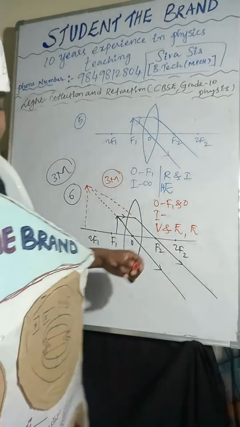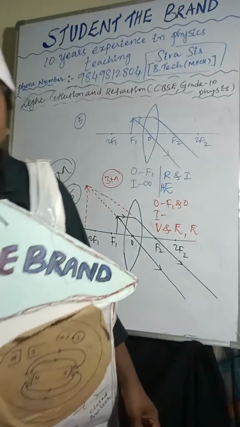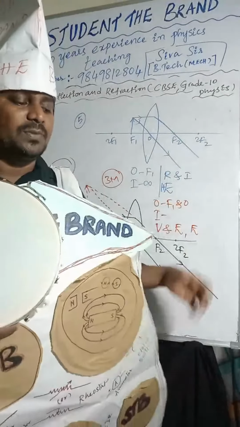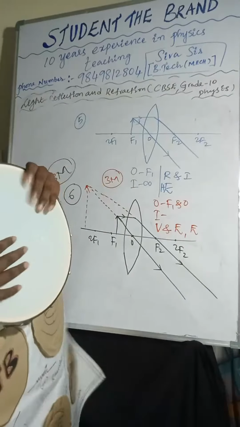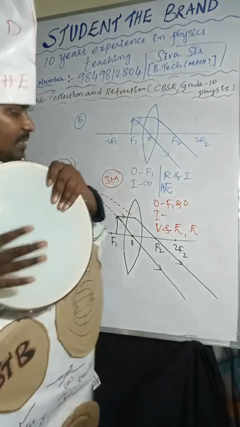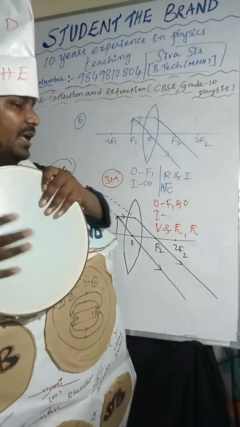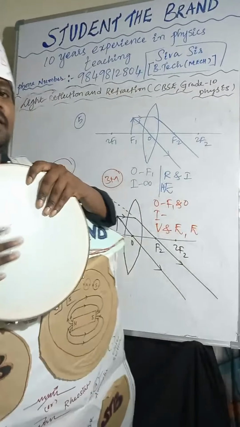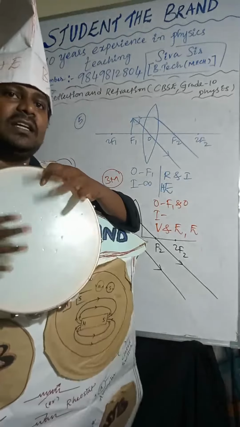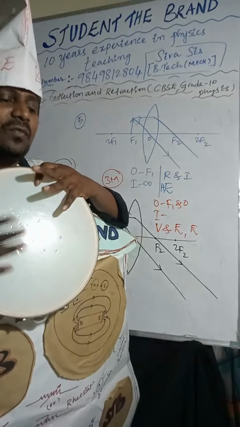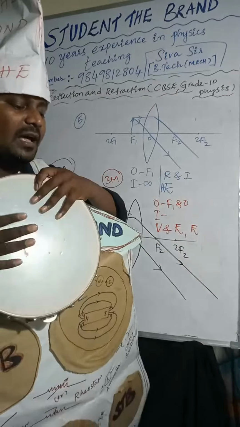Object is placed between F1 and O. Image will form on the same side of the object. What is the nature of the image? Virtual, erect, enlarged.